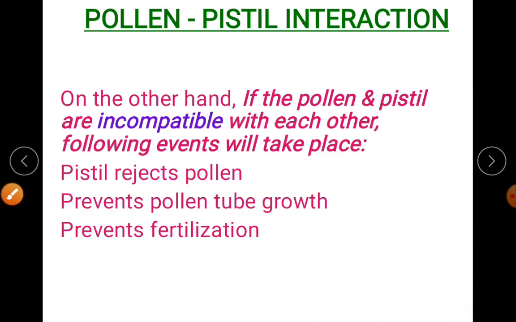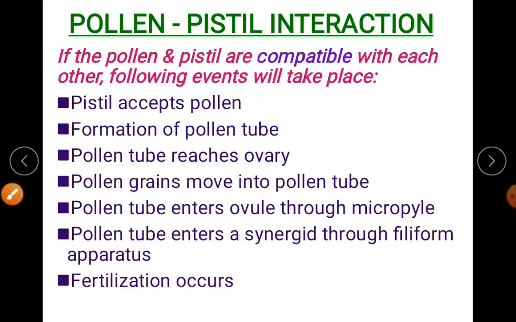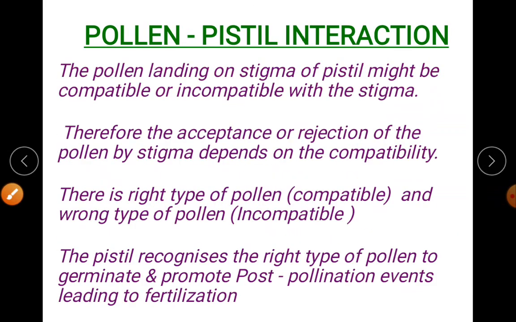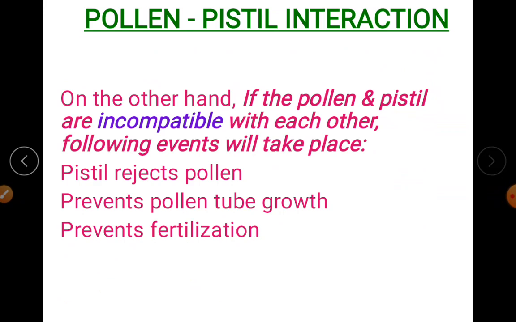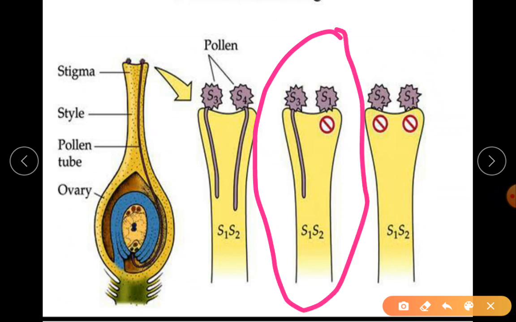When it is incompatible, see that you are writing about the rejection. The pistil rejects the pollen, prevents the pollen tube growth and prevents fertilization. It is easy to remember. See that you are writing in order. And for this answer, a diagram is asked. So I prefer you all to draw this diagram, the middle one especially, which shows the acceptance and the rejection.